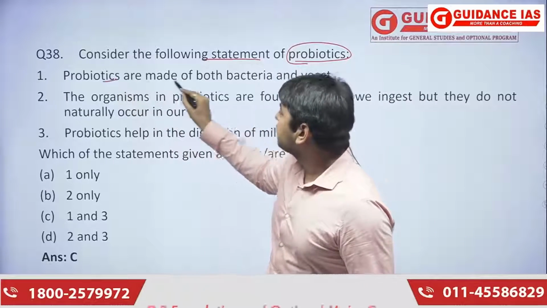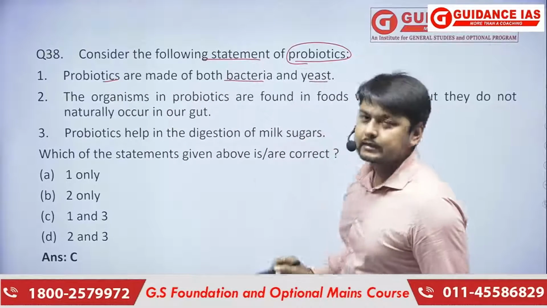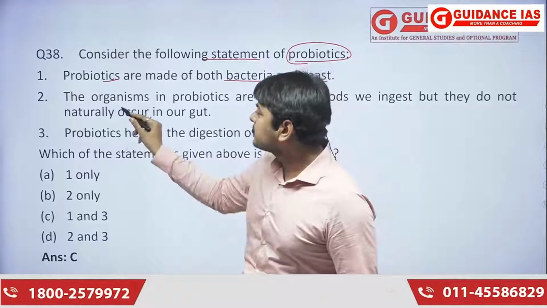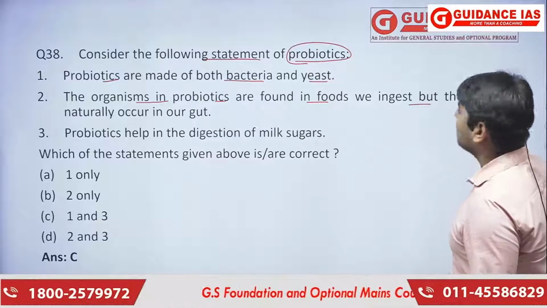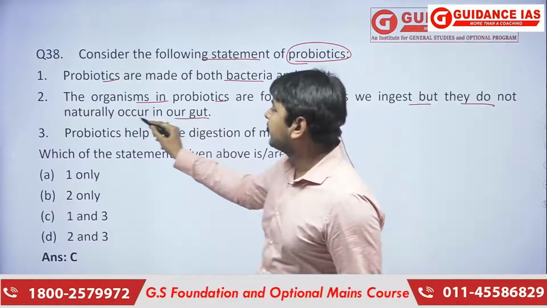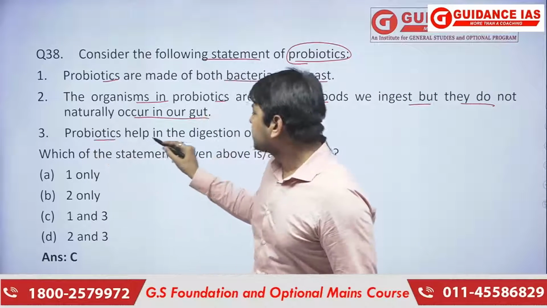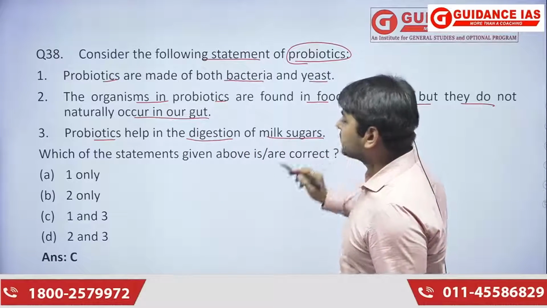So probiotics are made of both bacteria and yeast. The organisms in probiotics are found in foods we ingest, but they do not naturally occur in our gut. Next, probiotics also help in the digestion of milk sugars.